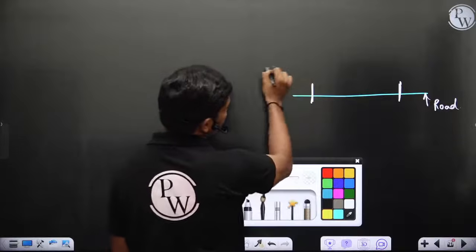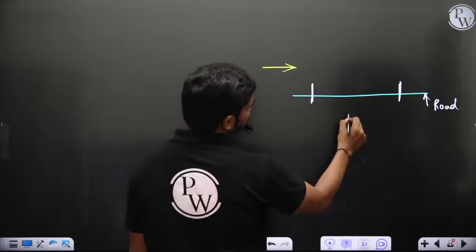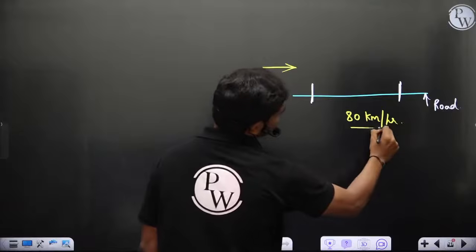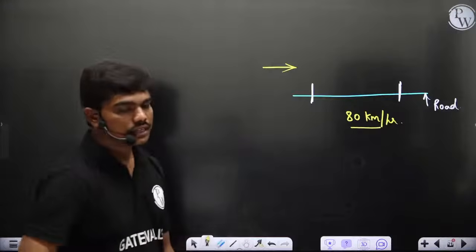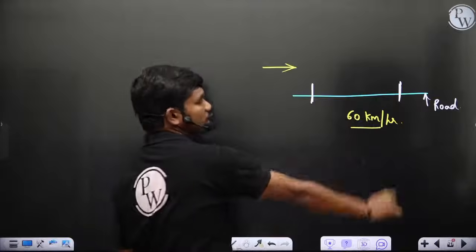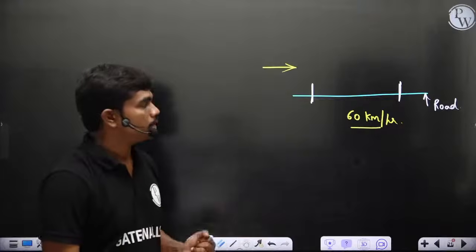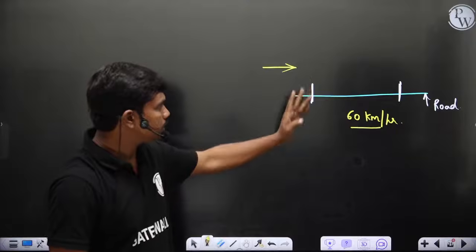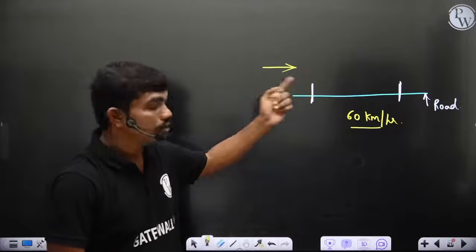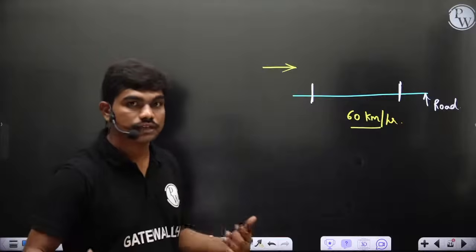Let's say this is the road and a vehicle is moving, and let's say on this road the speed limit is 80 kilometers per hour. Then, if 60 kilometers per hour is the speed limit, let's take the calculations easy. So 60 kilometers per hour is the speed limit. Then what they do is they'll keep a speed gun here and observe whether any vehicle is coming with a speed more than 60.